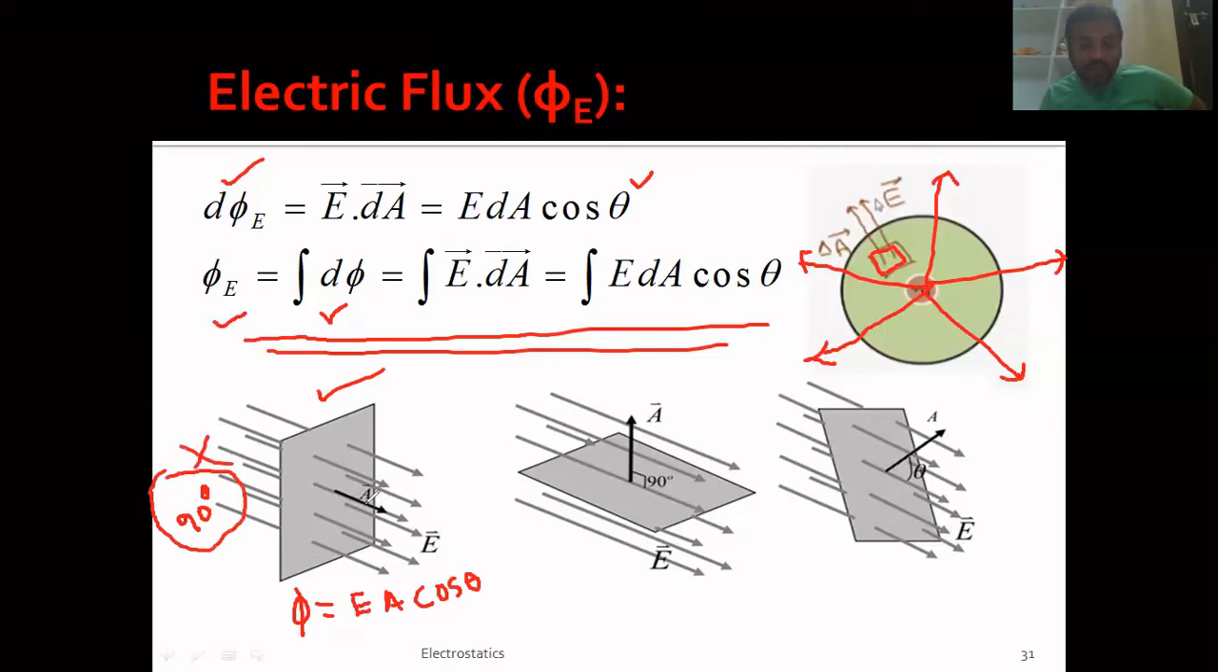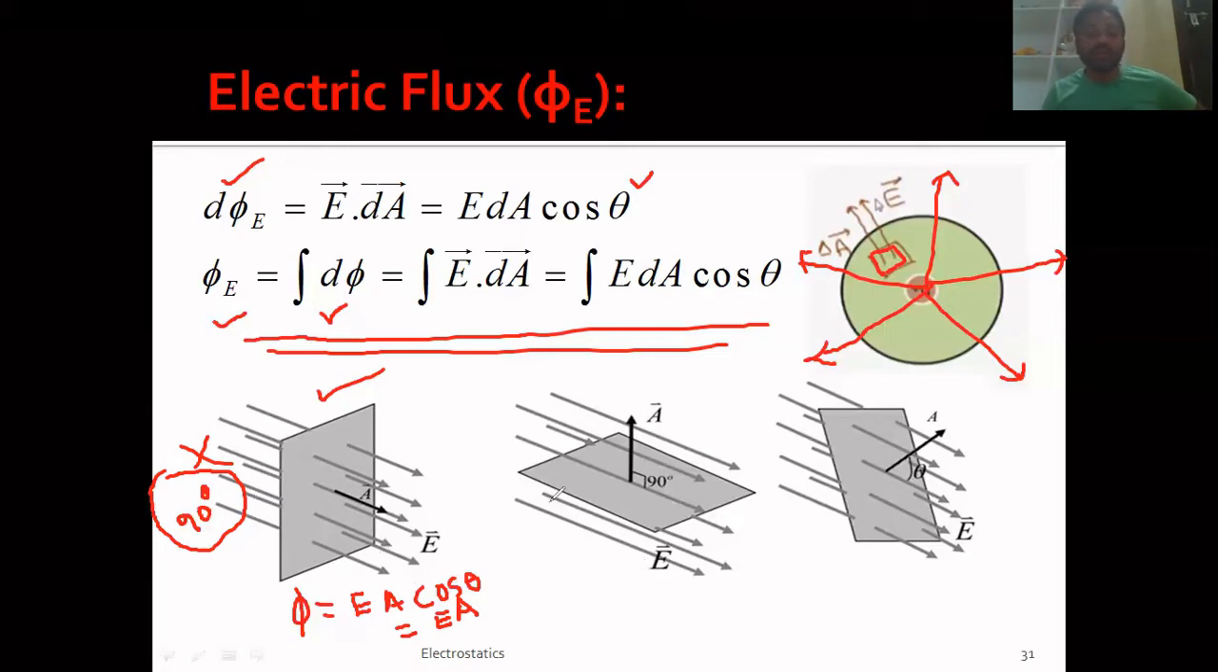There is a dotted line which is drawn here. This is the direction of A. So A and E are directed along the same direction. So in this case theta is 0, that means cos 0 is 1, and hence the flux that is passing through this area will be maximum because cos 0's maximum value is 1, right? And hence the total number of lines of forces that are passing through this area will be maximum.